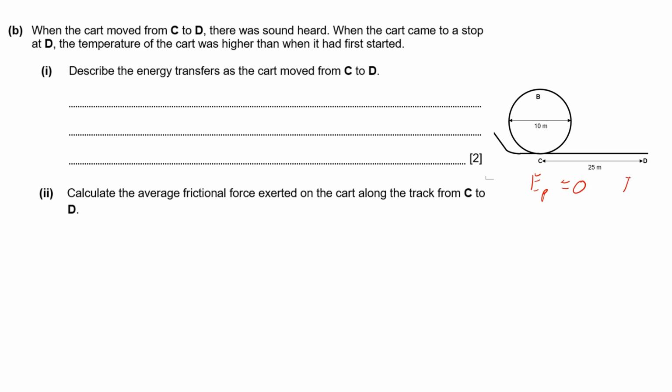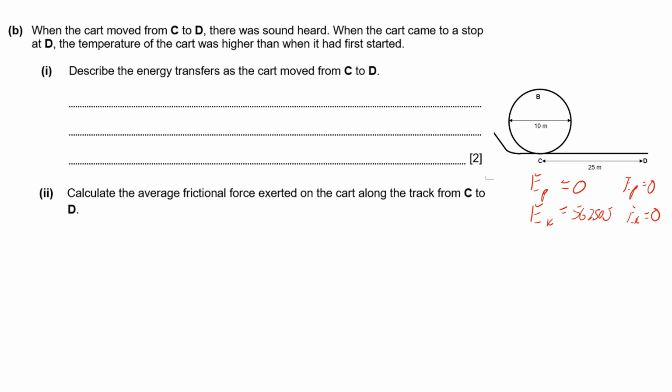And for D, it's the same thing as well. So the only energy here is in the kinetic store. So it's got some value here, 56,250 joules. And over here the kinetic store is 0 because, like the question stated, it is at rest.